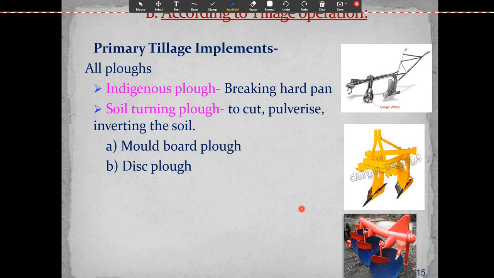Then the soil turning plow. Its function is to cut the soil, pulverize the soil, and invert the soil to one side. Okay, so the indigenous plow is used for breaking the hard pan. Then the soil turning plow is called the MB plow, moldboard plow, or disc plow.